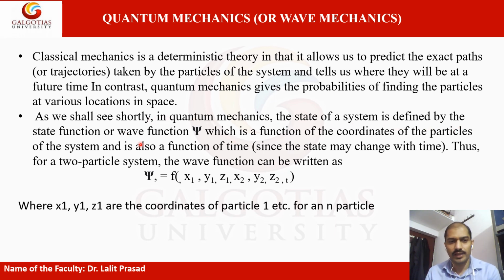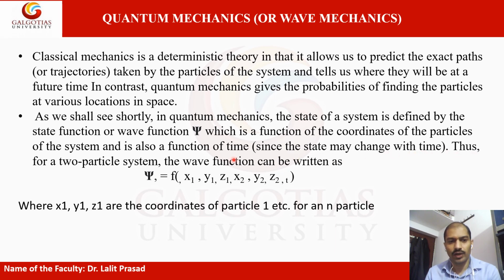by the state function or wave function, which is represented by psi. It is a function of the coordinates of the particles of the system and is also a function of time, since the state may change with time.